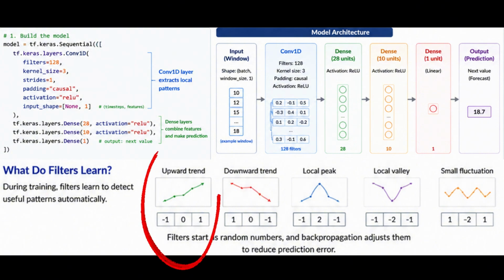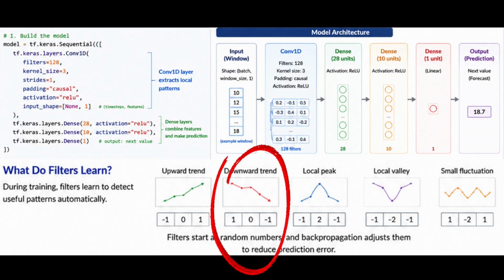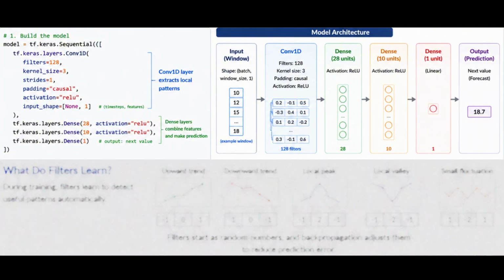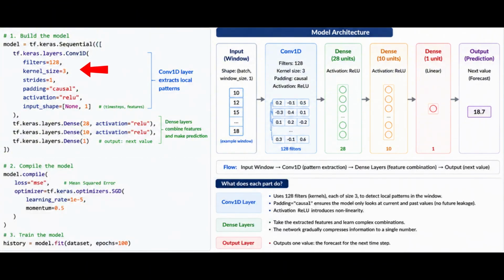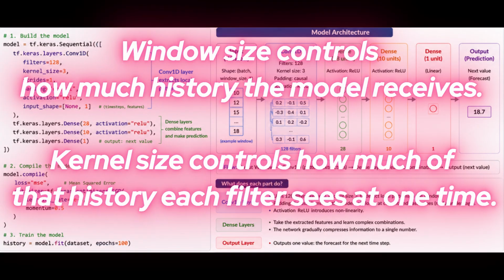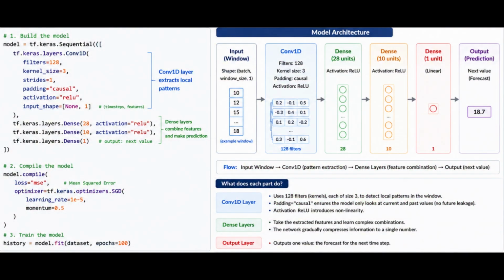Eventually, some filters may become sensitive to short upward trends. Some may become sensitive to sudden drops. Some may detect local peaks. Some may detect small cycles or fluctuations. We do not manually program these patterns. The model learns useful filters automatically by minimizing the loss. Note that we determine the size of filters by kernel size. Window size controls how much history the model receives. Kernel size controls how much of that history each filter sees at one time.